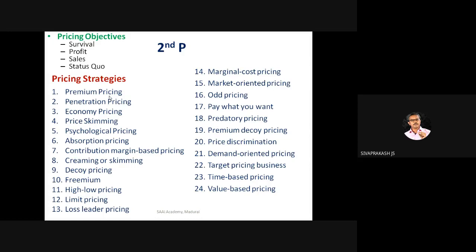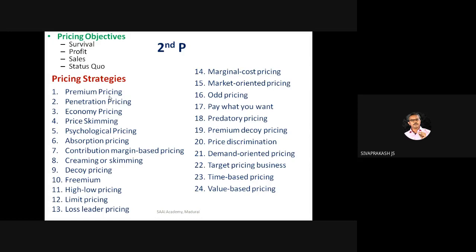Economy price is always where everybody can reach. Rich people also come, and people at the bottom level also come to that place. Then you need to fix economy pricing. Mall economy pricing means all people have to enter.